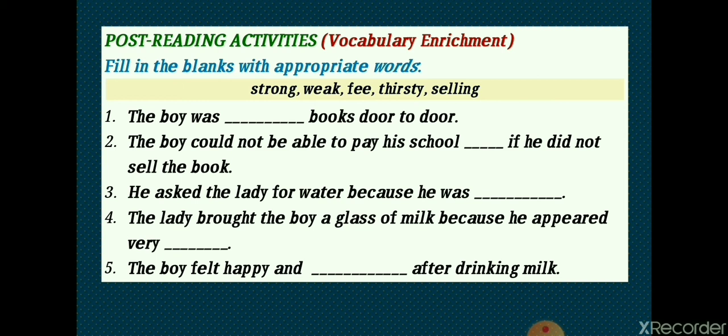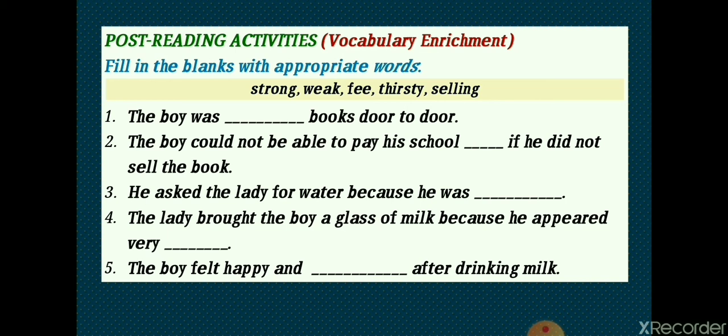Number 2, the boy could not be able to pay his school dash if he did not sell the book. What could he not pay? Right, fee. The boy could not be able to pay his school fee if he did not sell the book.